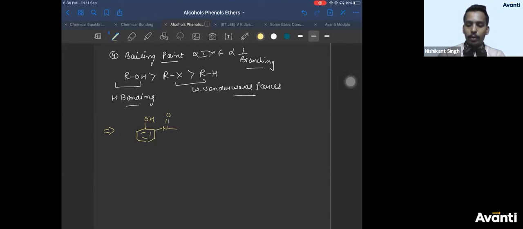The important question which comes usually here is, among orthonitrophenol and paranitrophenol, which has more boiling point? So see this carefully. Orthonitrophenol can form intramolecular hydrogen bond.